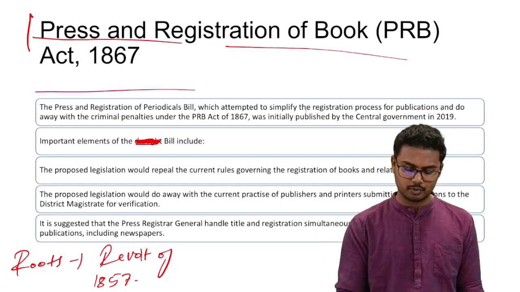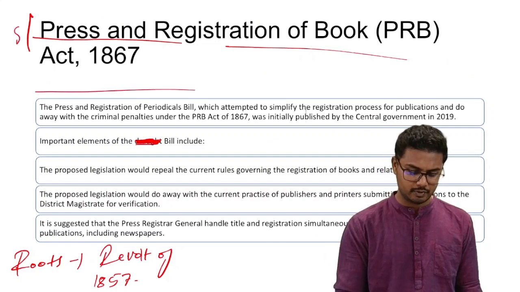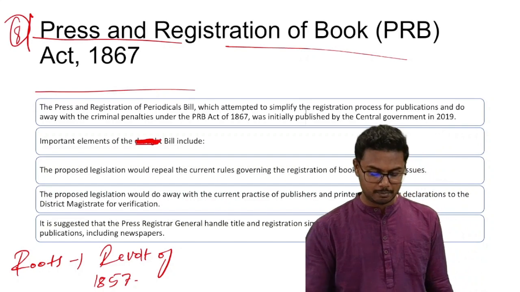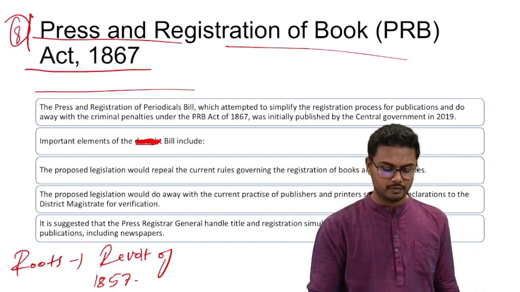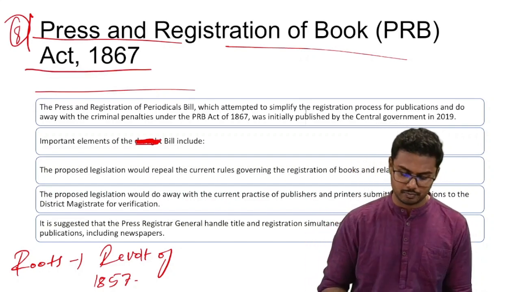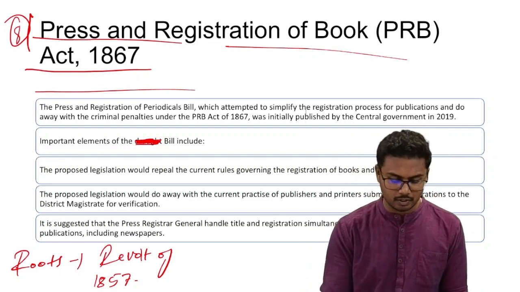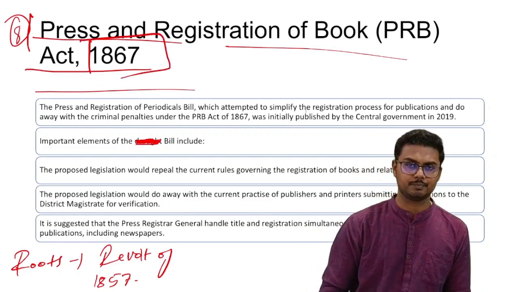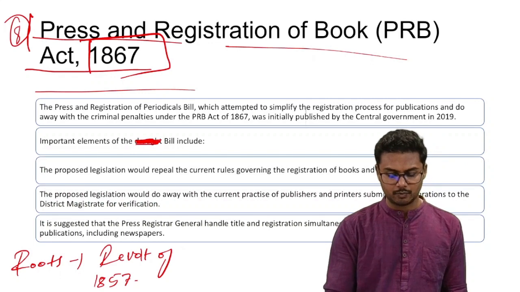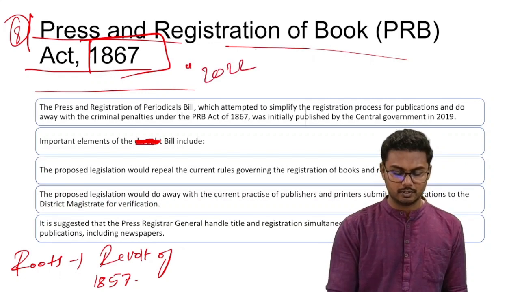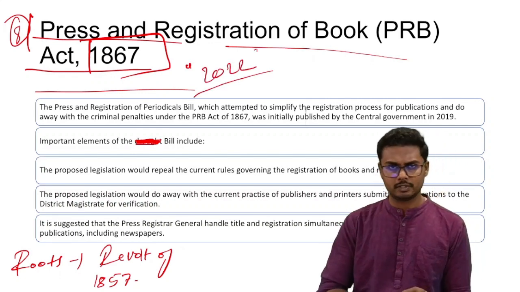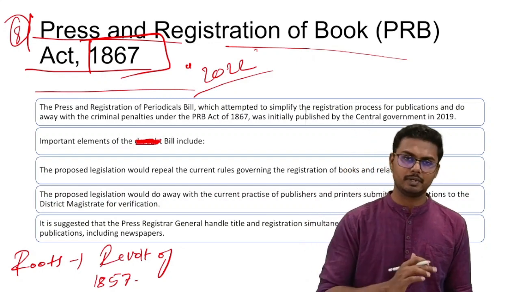Next, we have Press and Registration of Book Act of 1867. Why was it in news? An amendment bill to amend this particular act, that is Press and Registration of Book Act 1867, is supposed to be passed. All right. So it was introduced in the Lok Sabha in the year 2022. However, it is still not passed. It is still pending in the Parliament.